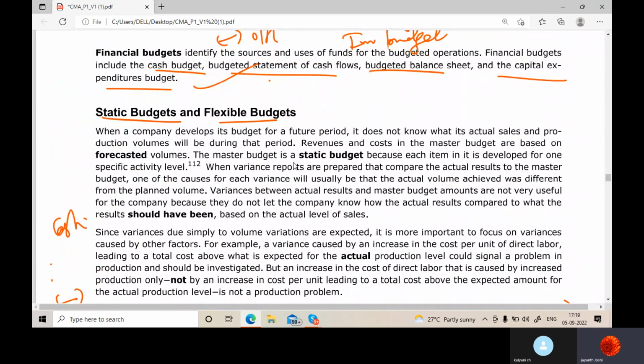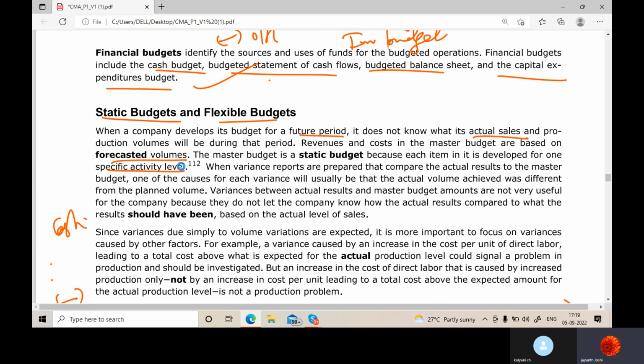So this is what a static budget, a master budget, is. When a company develops its budget for a future period, it does not know what actual sales will be. Everyone knows that. We don't know what the actual sales and production volumes will be in the period. So revenues and costs in the master budget are based on forecasted volumes. The master budget is a static budget because each item in it is developed for one specific activity